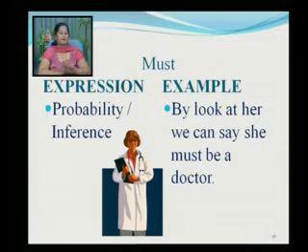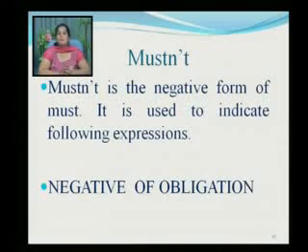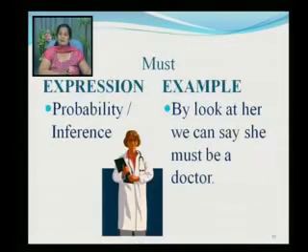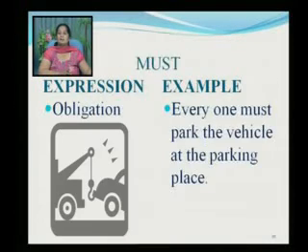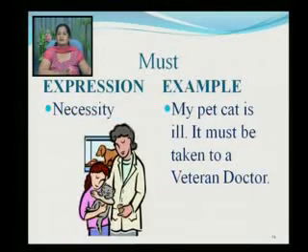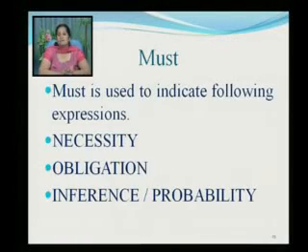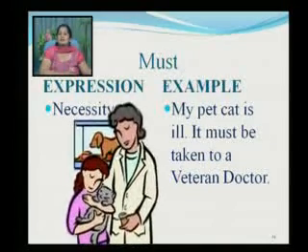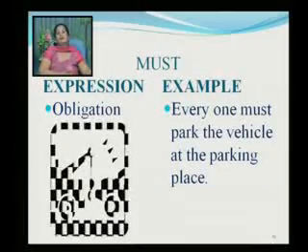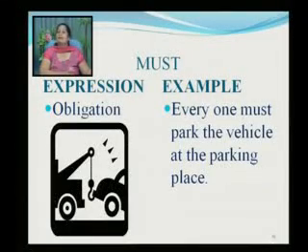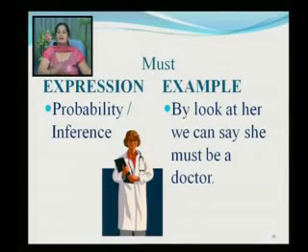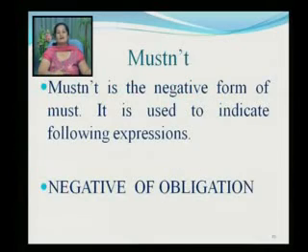So that is about must. Must as an inference. Coming to mustn't. Before coming to mustn't, let me again repeat what we have learnt in must. We learnt about necessity, we learnt about obligation, and we also learnt about inference or probability. Necessity is jaruriyat, obligation is farajiyat pano, and inference is taran kadvu. Negative of must is mustn't.